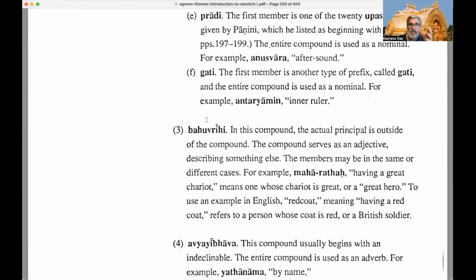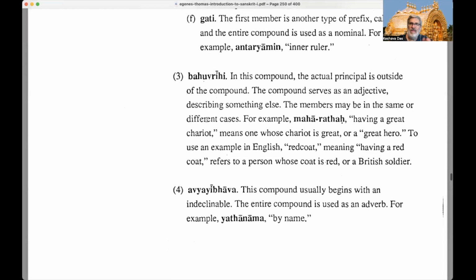Yeah, I'm not exactly sure how to break that up. Okay, so he'll probably explain more about it later on, right? Because he hasn't introduced all of these with any examples. Well, he's given a few examples as we go on. He gave one example here, but he didn't parse it because he's going to leave that for a later lesson. Okay, so now to sum up. We've got dvandva compounds, we've got Tatpurusha compounds.